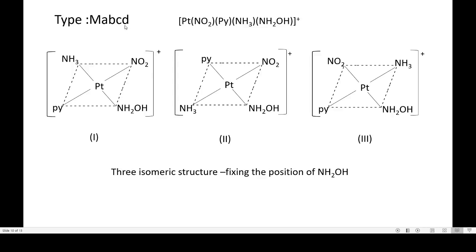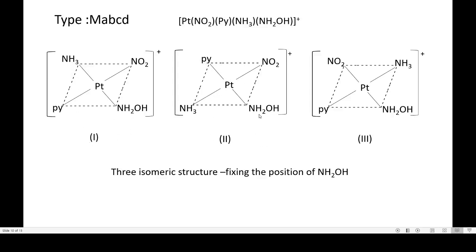So for example, for MABCD type, we can see all the four ligands are different. Here in these three structures, if we fix the position of NH2OH, hydroxylamine, in one position, we can see that ammonia is at the trans position in the first structure.